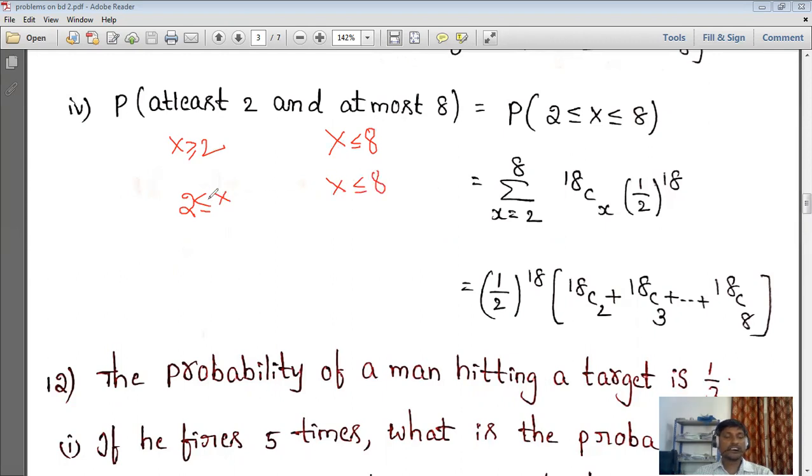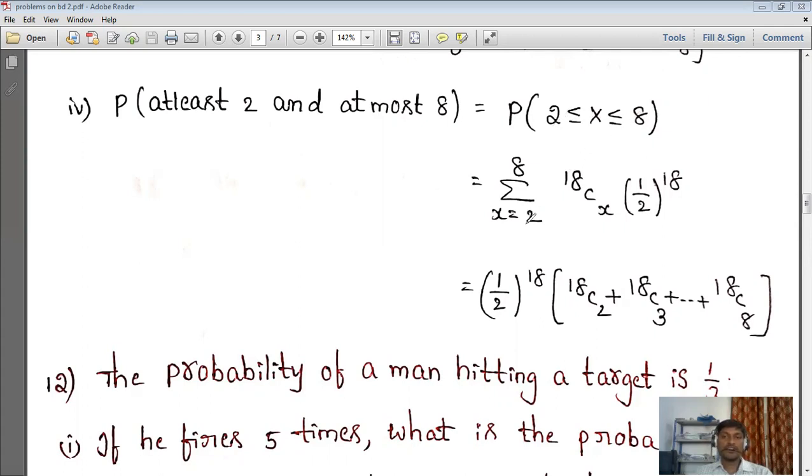So P of 2 less than or equal to x intersection x less than or equal to 8, by using that joint probability, simply we can write 2 less than or equal to x less than or equal to 8. So here we need to calculate P of 2 less than or equal to x less than or equal to 8. Here it is 2 to 8.